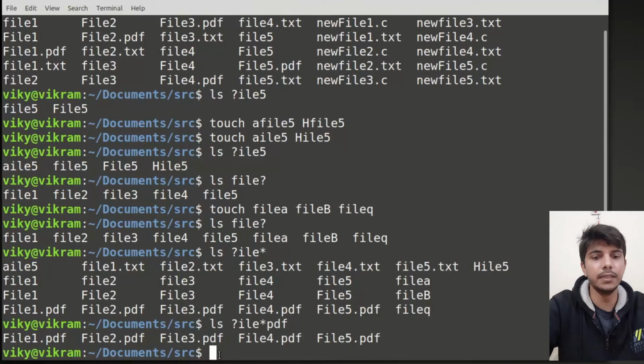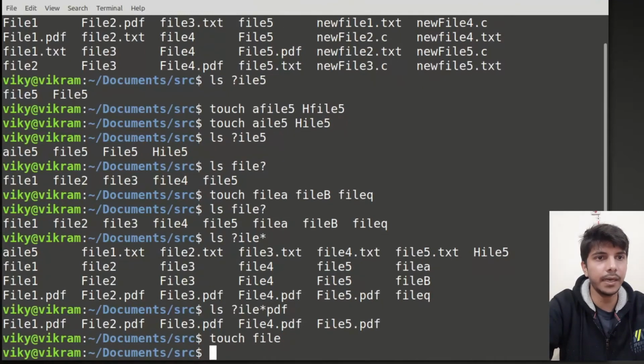Okay, what I mean is that, let's say I'll create a file with the name FILE. Right, now if I do, let's just say question mark, then this expression is not going to match with this. Okay, because this, sorry, here it should be ls, because this has in total 5 characters, but this file has only the 4 characters.